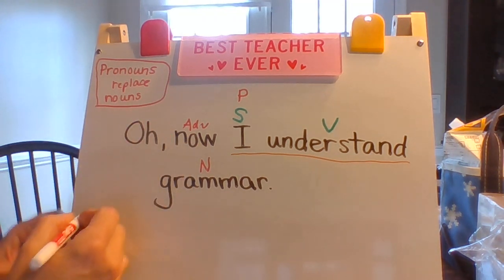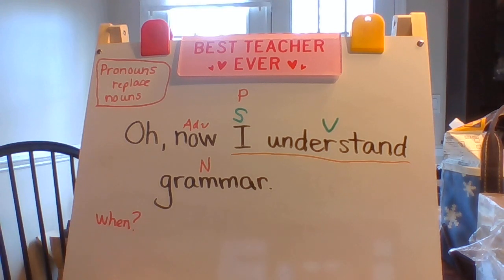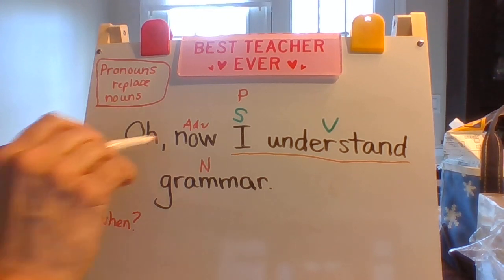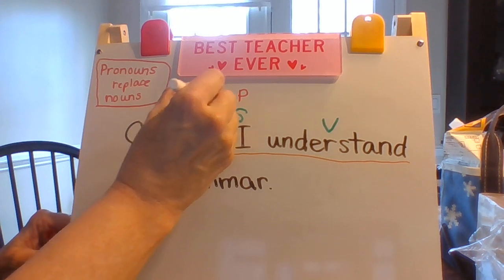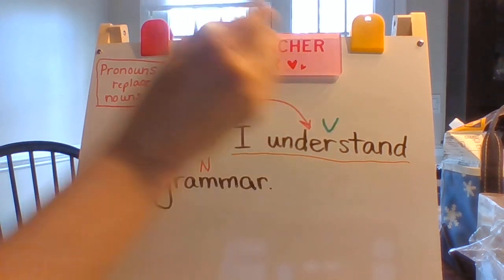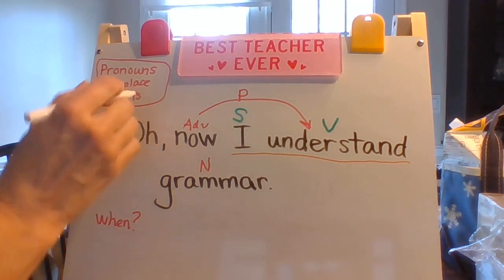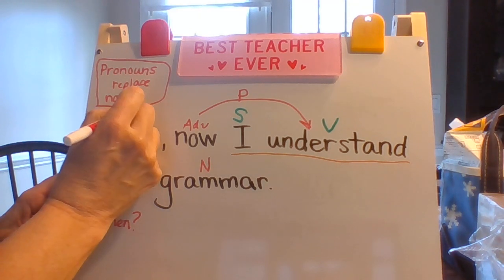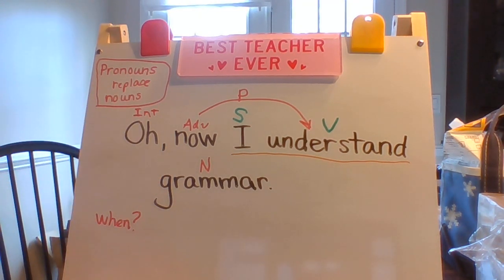Now tells me when. Anything that answers the question when is an adverb because adverbs tell us how, when, where, to what extent. Since it says when, then I know it's an adverb. It describes the verb. It tells me when I am understanding. I'm doing it now. And then finally, the word oh, hopefully you remembered that that's an interjection. And then think about the interjection song.